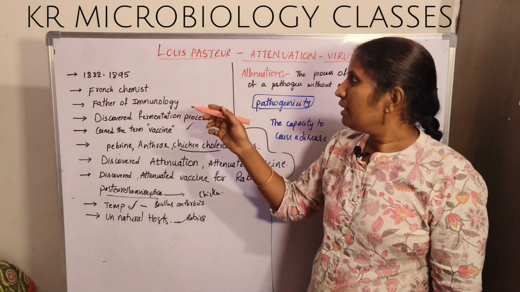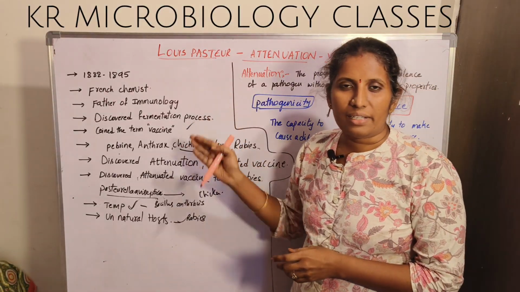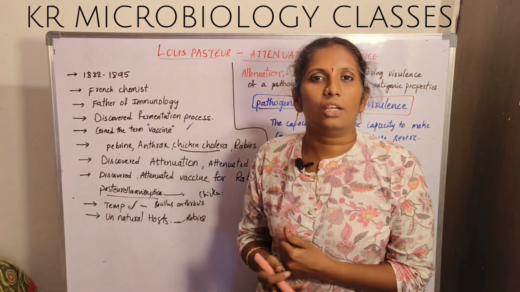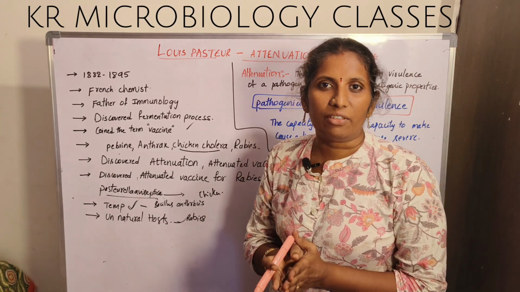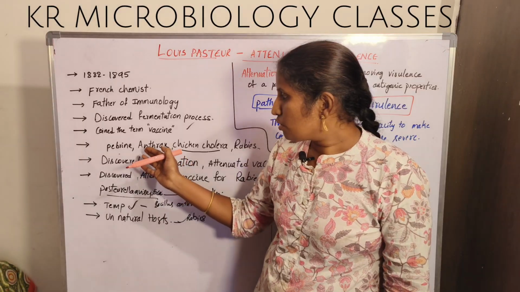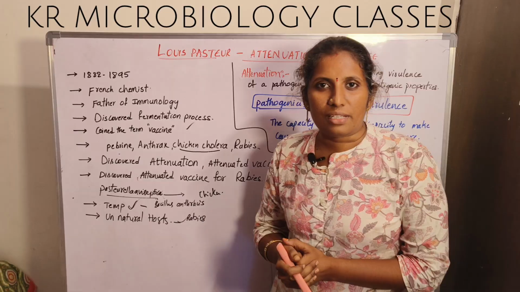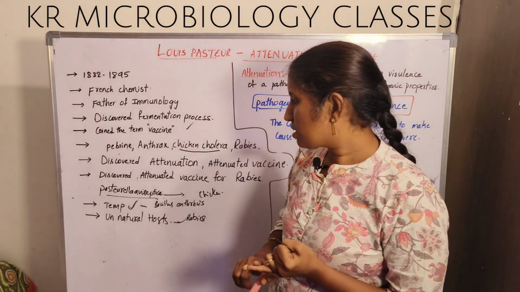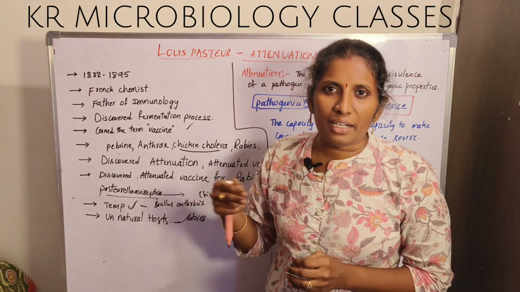So you already know very well about Louis Pasteur. He is a French chemist and a very well-known scientist in microbiology. He discovered the fermentation process, and he coined the term vaccine. Vaccine came from the Latin word vacca, which means cow. He worked on diseases like pebrine, anthrax, chicken cholera, and rabies. He discovered the attenuated vaccine for rabies and for chicken cholera.